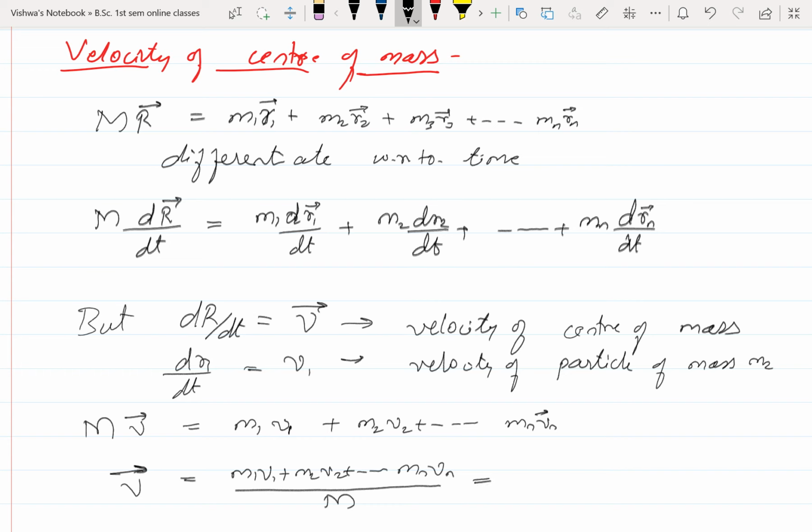Okay, now write these two in terms of summations. m1 v1, m2, this whole addition becomes summation of mk vk, that is k equal to 1 to n, divided by what is M? M is total mass of the system, that is summation of mk. So now this gives the velocity of center of mass.